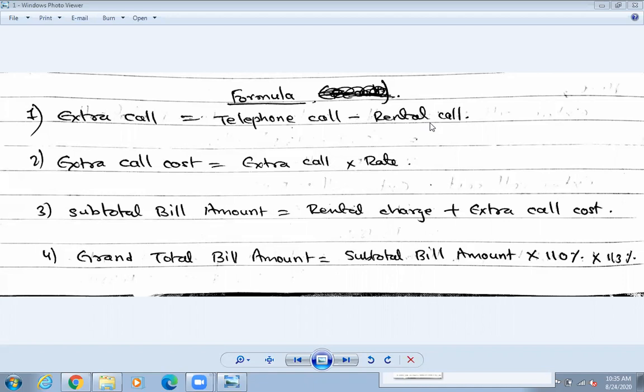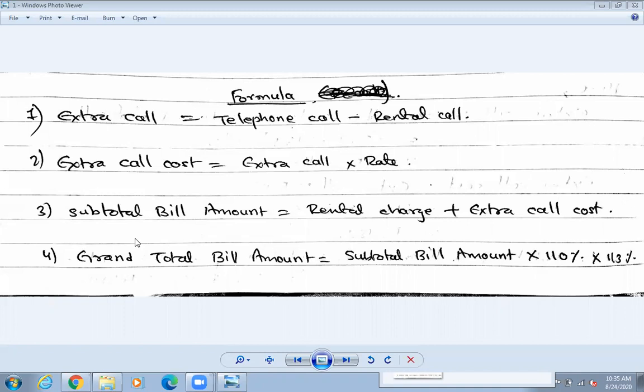If you use more than 175 calls, then that is called the extra call. Suppose you make 200 calls; up to 175 only is the minimum charge. That means how much extra call have you done? 200 minus 175, so you have done 25 extra calls. Suppose you were told you can eat only 5 samosas, but you ate 7. So what is the extra samosa you have taken? 2 samosas. That is the extra.